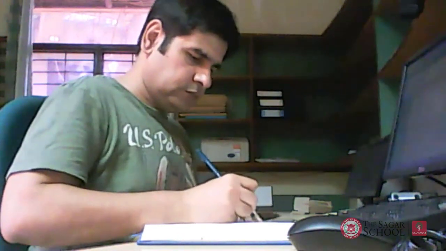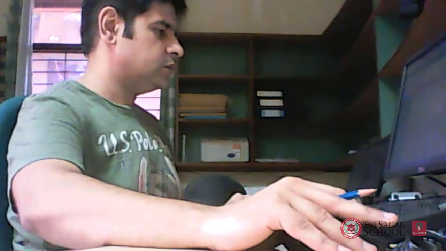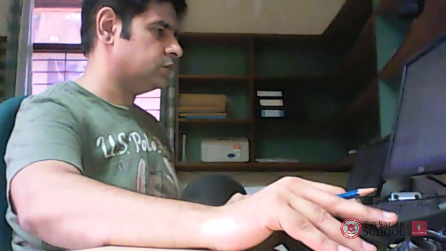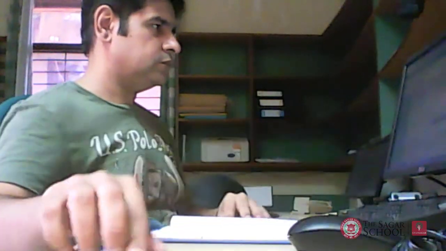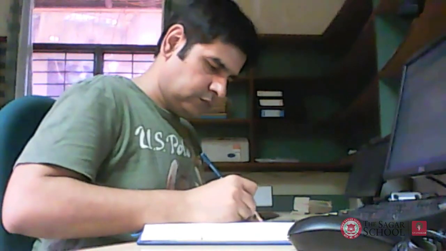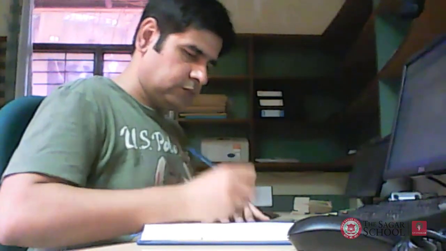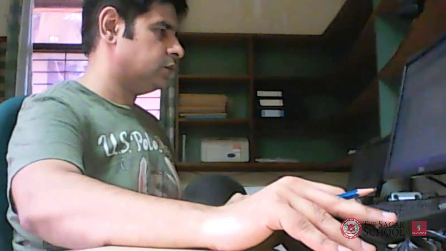That is how you should be keeping your camera, your mobile phone, or your laptop, your computer. Is that clear with everyone? Yes, sir. Your face should be visible, and your notebook, the papers on which you're writing, should also be visible to the invigilator. That is how you have to keep it.